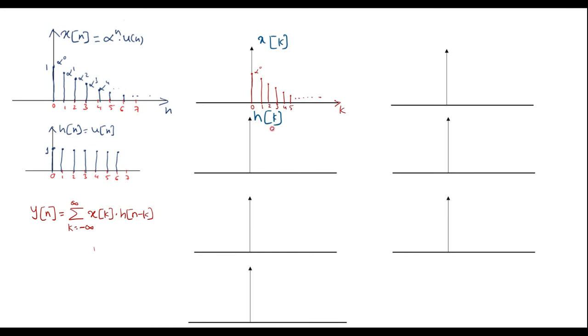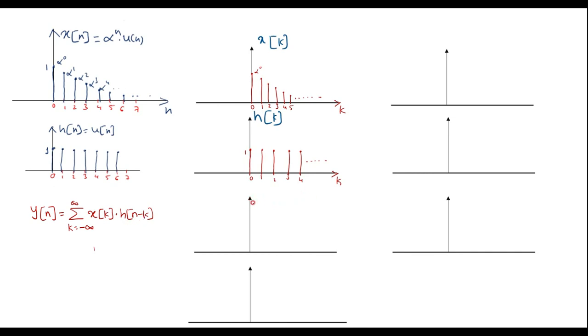H of k signal will be obtained from h of n just by replacing n by k. When it is h of k, then the variable time axis will be k. So this is amplitude 1 at 0, at 1 amplitude is 1, at 2 amplitude is 1, at 3 amplitude is 1, at 4 amplitude is 1, and so on. This is h of k signal. Now let's plot h of n minus k signal.